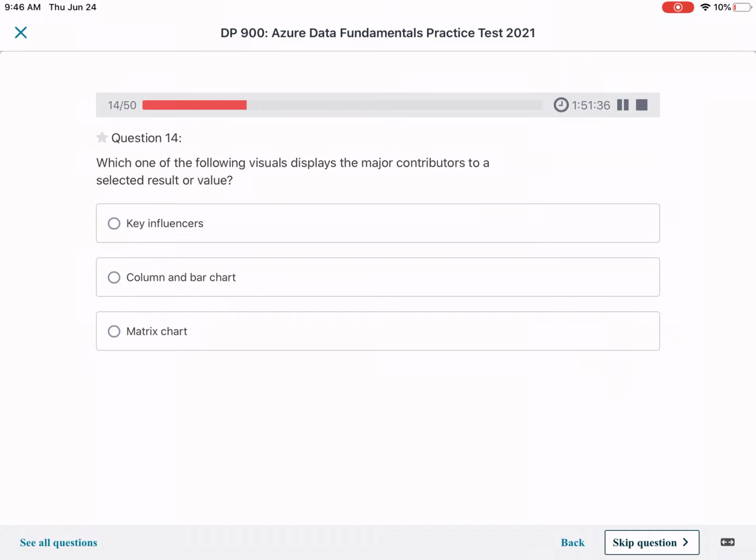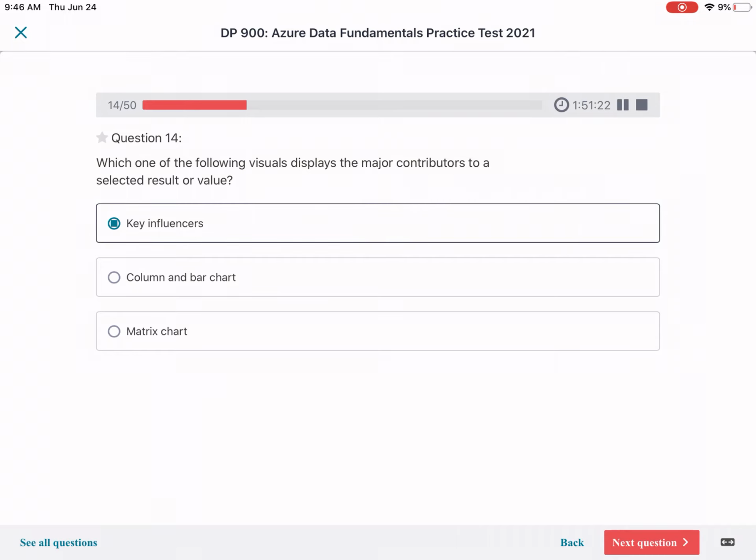Which of the following is a visual display of major contributors of a selected result or value? Okay, the answer would of course be key influencers. They are the major contributors of the results.